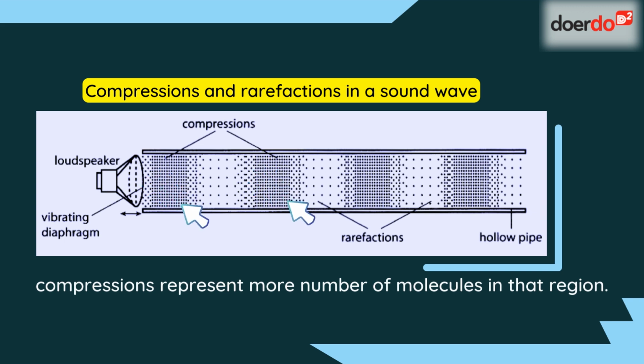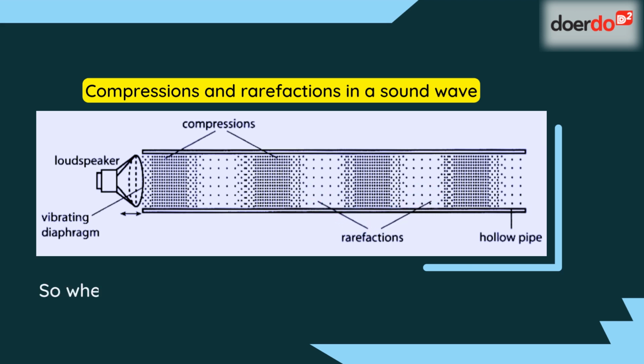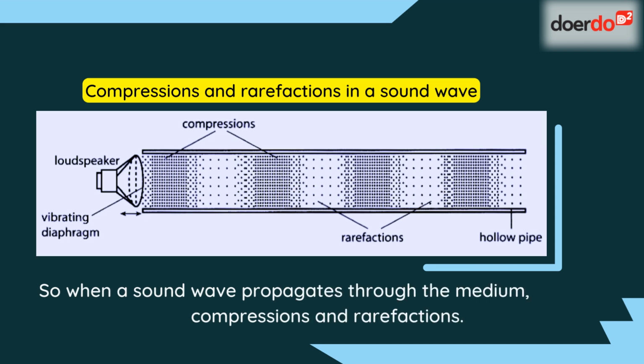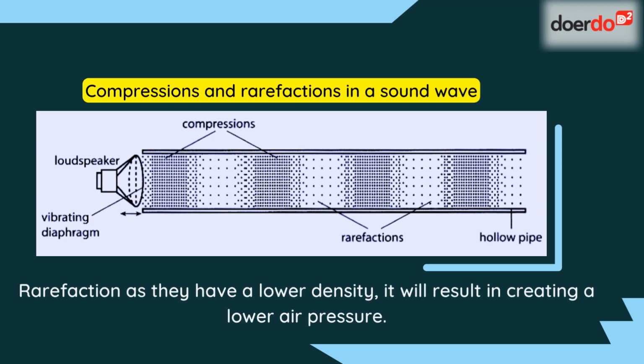However, rarefactions mean the molecules are going away from each other. So the density of molecules in the region of rarefaction is lower. So when a sound wave propagates through the medium, it creates compressions and rarefactions. At compressions, as it has a higher density, it also creates higher pressure. On the other hand, rarefactions, as they have a lower density, will result in creating a lower air pressure.